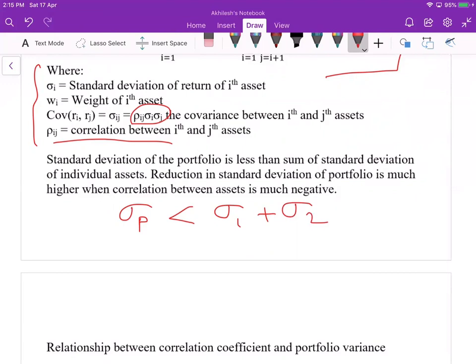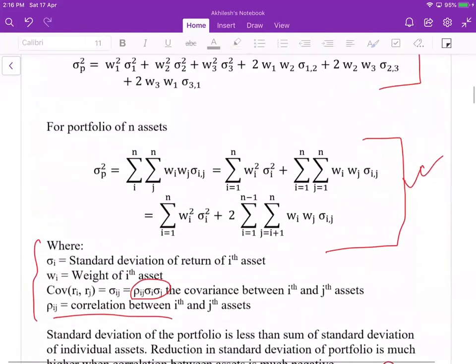The reduction in the standard deviation of the portfolio is much higher when the correlation between assets is much more negative, I mean, approaching -1. Then only the diversification is higher, considering this formula.